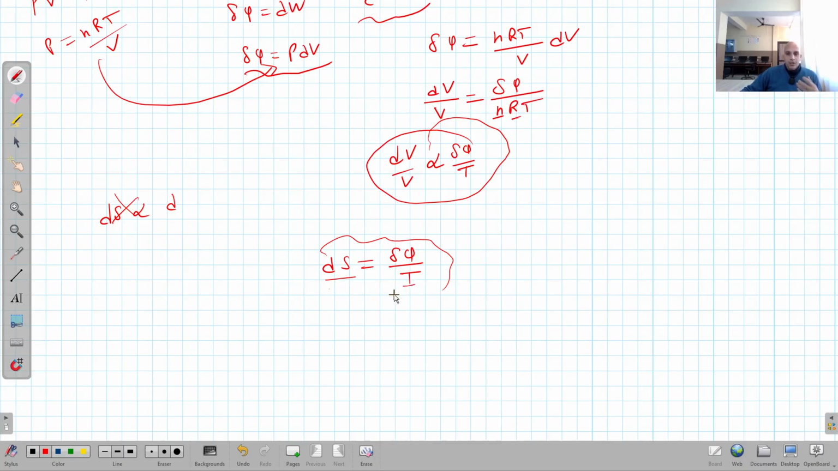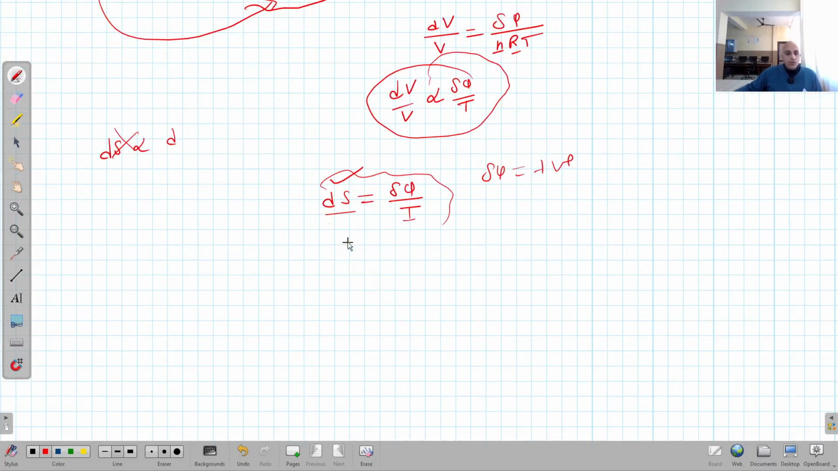Temperature is a constant. Clear? What is delta Q? Delta Q is the amount of heat either added or subtracted from the system. So obviously, if delta Q is positive, positive means heat is added to the system, then dS is positive. But if delta Q is negative, then dS is negative. So this is how we can calculate the change in entropy of a system, right? Because T is a constant. T is not going to be changed.